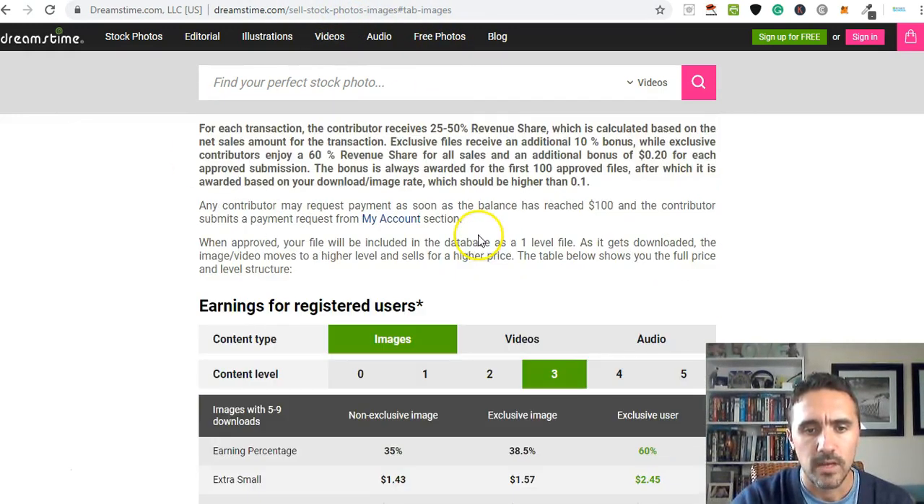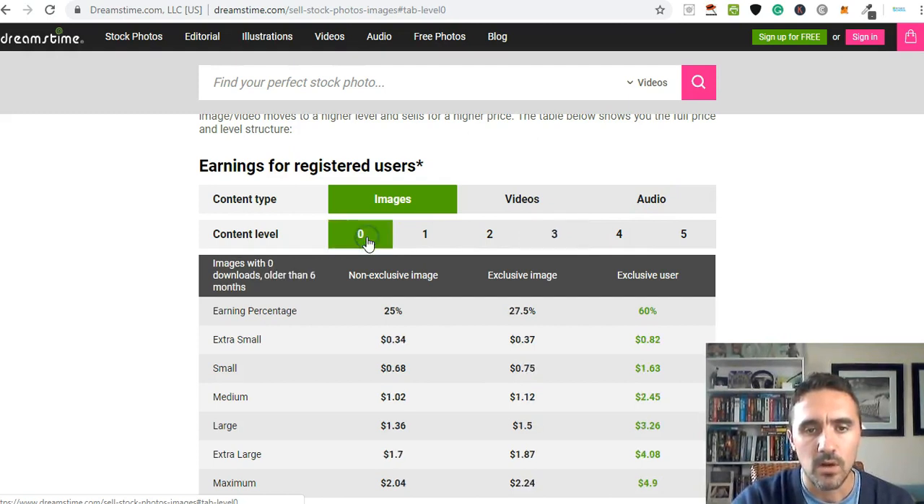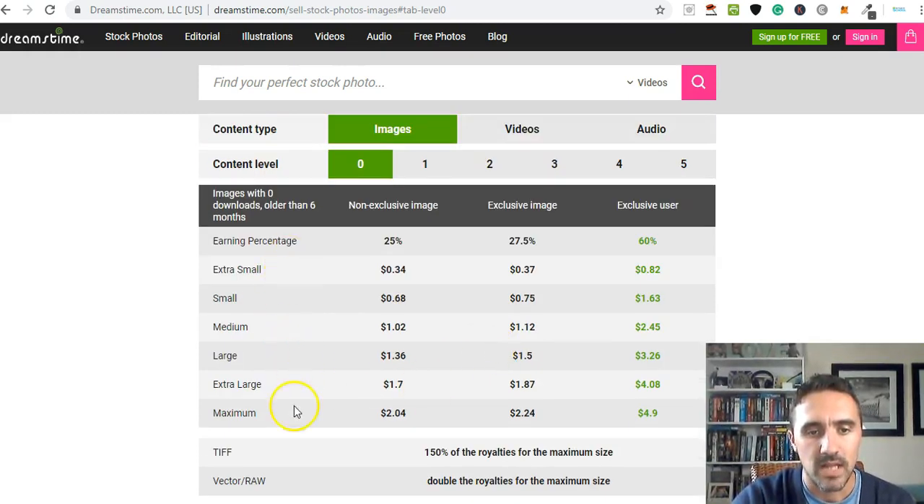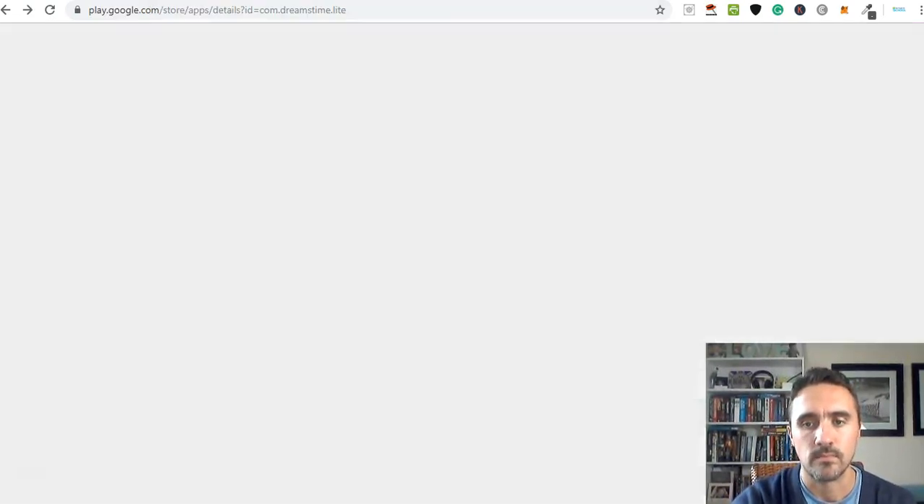But if we scroll down here, I'll just show you this here. So you've got content types, so you've got images, videos and audio, and then you've got content level. So you can play around with this and have a look at exactly how much you would earn. So you've got the actual size of the picture, you've then got a non-exclusive image, you've got an exclusive image, and then you've got an exclusive user on the platform here. So before we look at this in a little bit more detail, let's just go and show you the app which you need to go ahead and download.